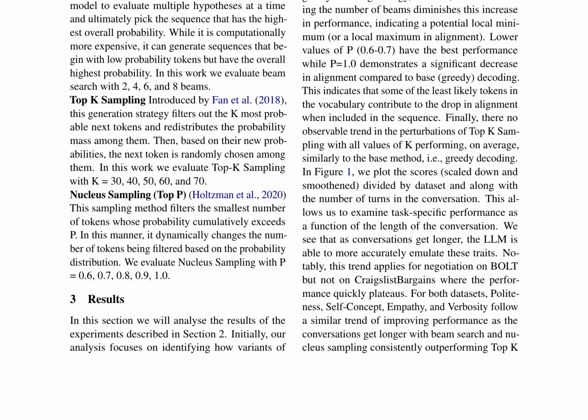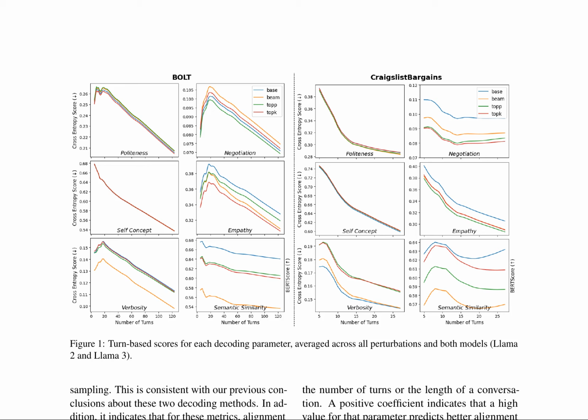The results show that using two beams outperforms the base greedy decoding strategy, but increasing the number of beams diminishes this improvement. Lower values of P, 0.6-0.7, in nucleus sampling perform better, while P equals 1.0 demonstrates a significant decrease in alignment. Top-K sampling performs similarly to the base method across all values of K.